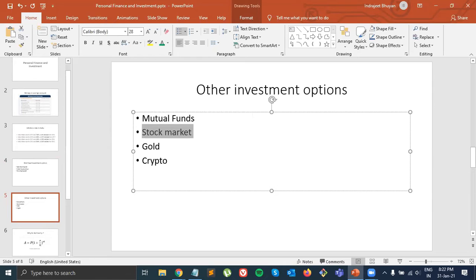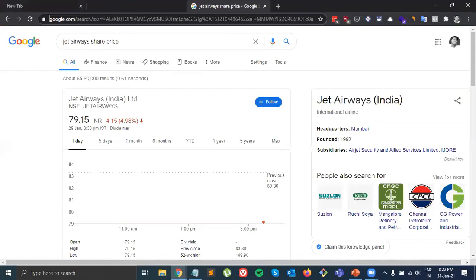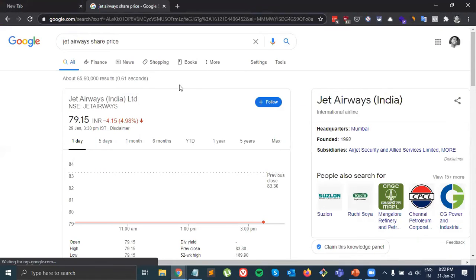Let's say for example you are someone who is a very beginner. You don't know which company will grow, which company will not grow. So there the problems come in. I'll just show you here. Just give me a minute. If I search, okay, so let's say you don't know which company will grow and which will not, because beginners often don't know which company will grow.